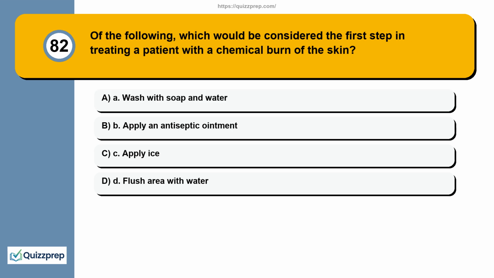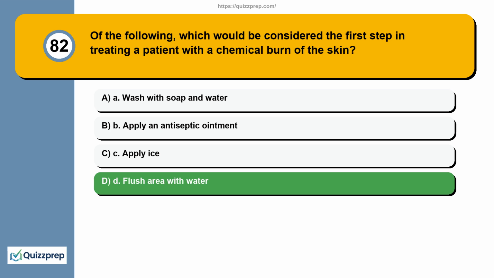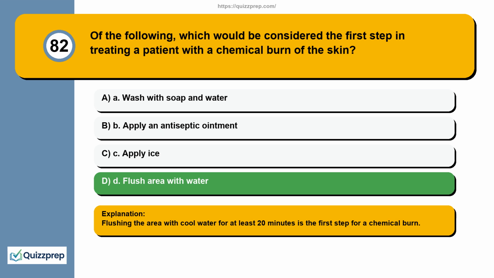Of the following, which would be considered the first step in treating a patient with a chemical burn of the skin? A. Wash with soap and water. B. Apply an antiseptic ointment. C. Apply ice. D. Flush area with water. Flushing the area with cool water for at least 20 minutes is the first step for a chemical burn.